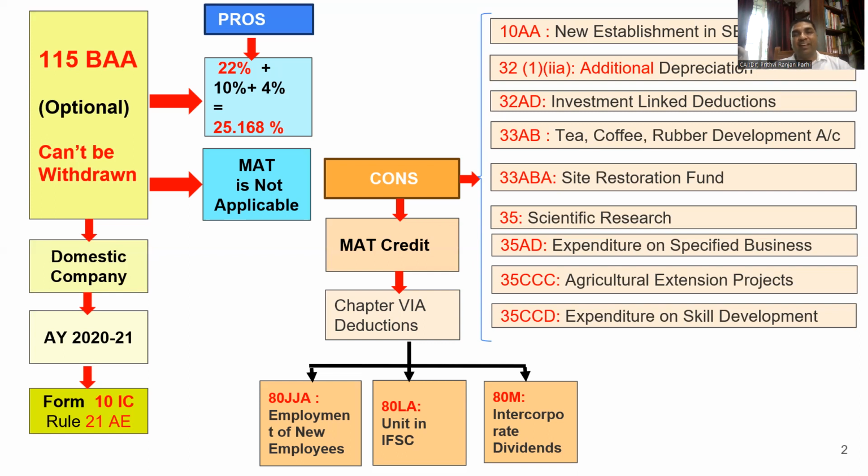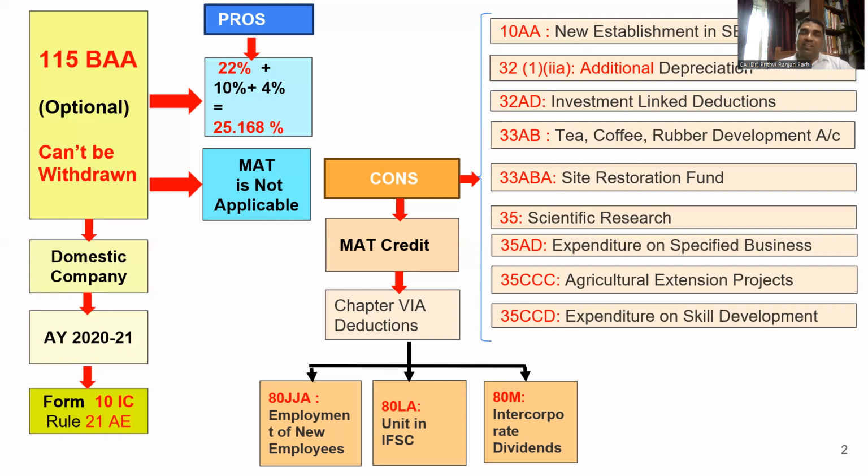Then Section 33AB. This is applicable to tea, coffee and rubber industries, where they can open a development fund like a tea development account, coffee development account, rubber development account, and claim certain deductions. And these deductions cannot be availed if someone is opting for 115BAA.